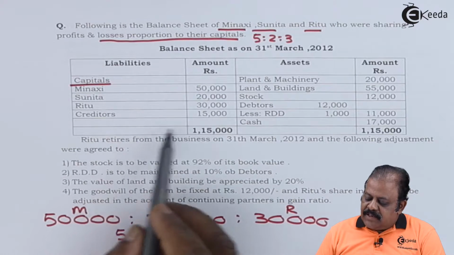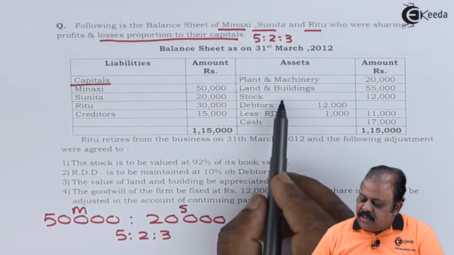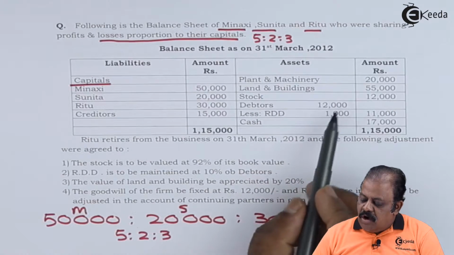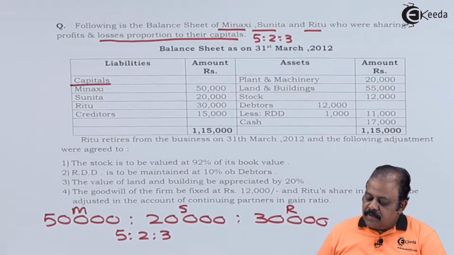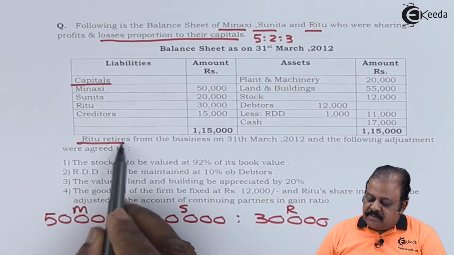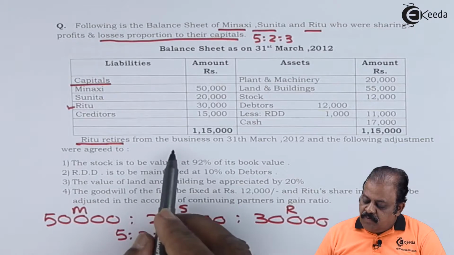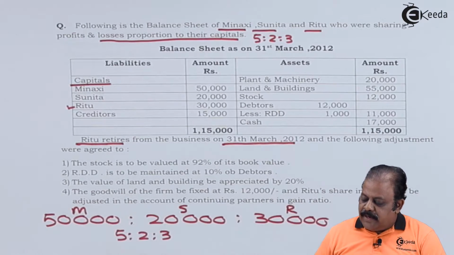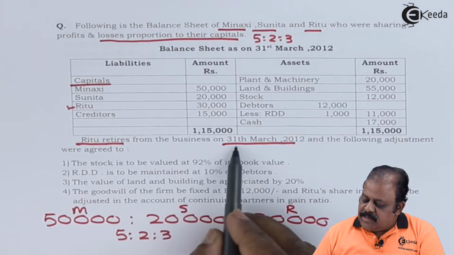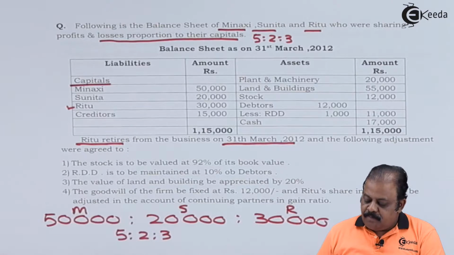They have given creditors 15,000. Asset side we have plant machinery, land building, stock, debtors less RDD and cash balance. Ritu retires. So among these three, Ritu is retired from business on 31st March 2012, and the following adjustments were agreed.